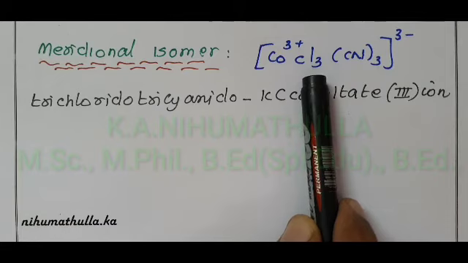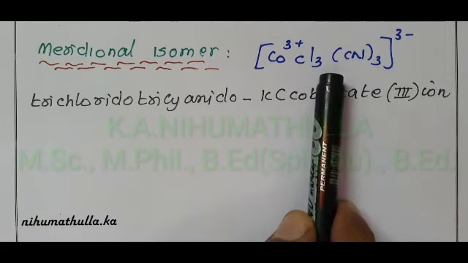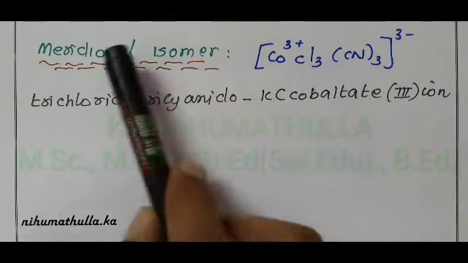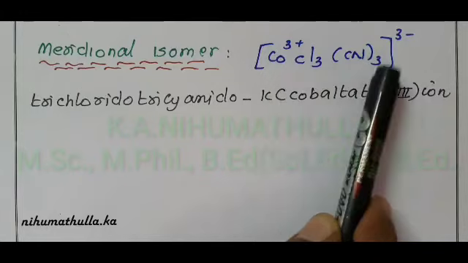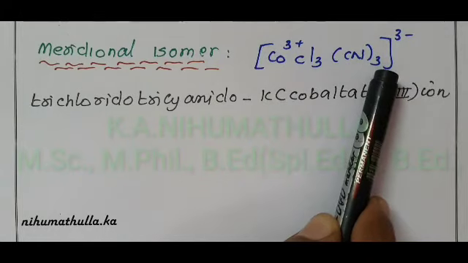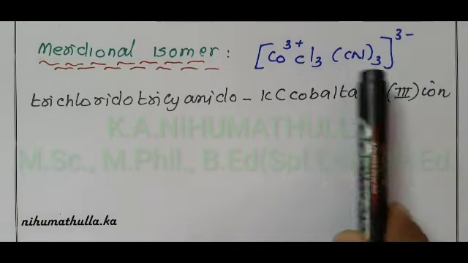The isomer is then called the meridional isomer, or mer isomer. This is called meridional because each set of ligands can be regarded as lying on the meridian of an octahedron.